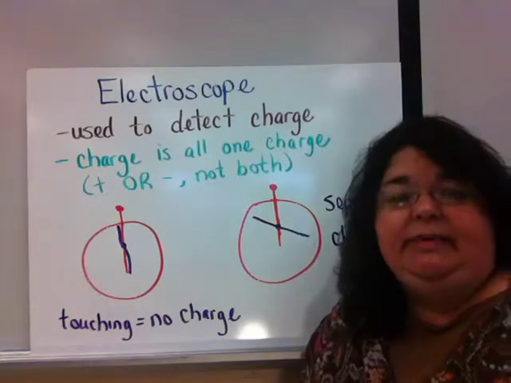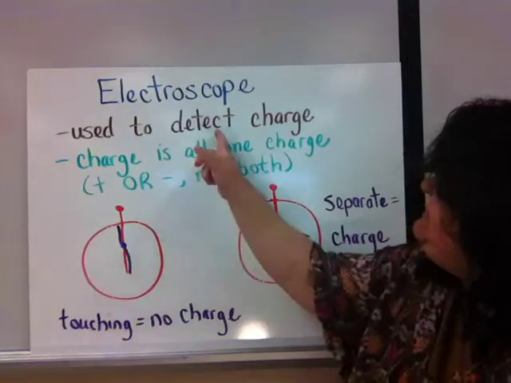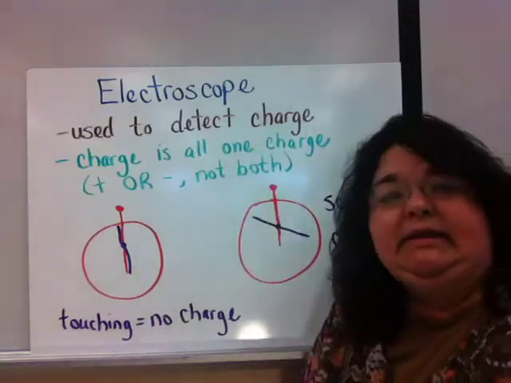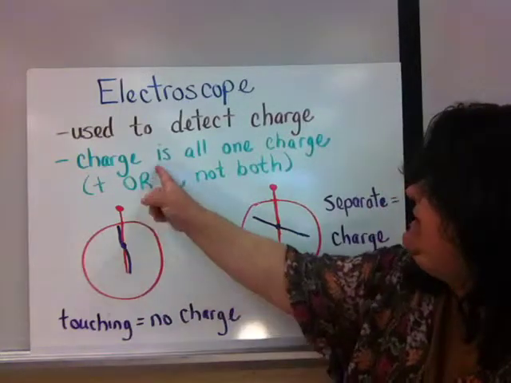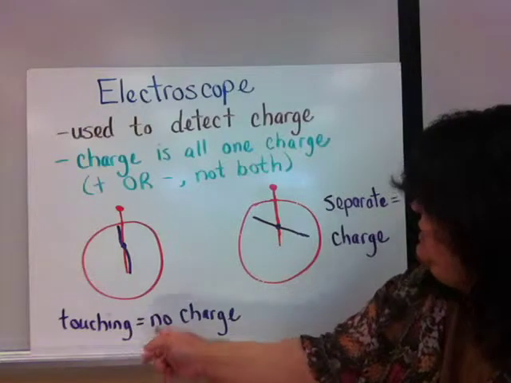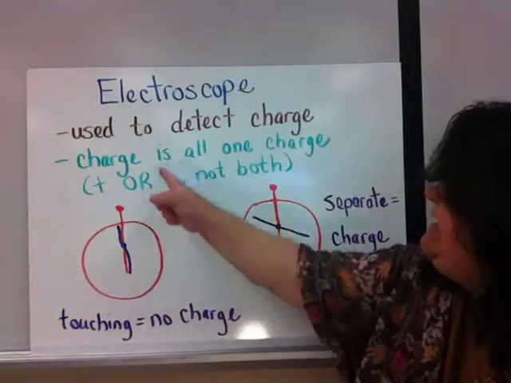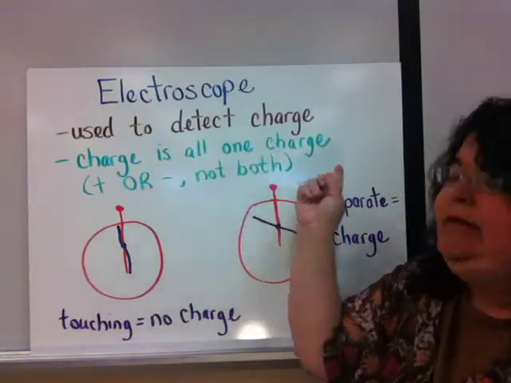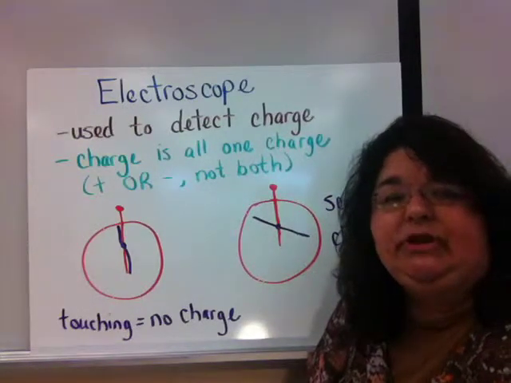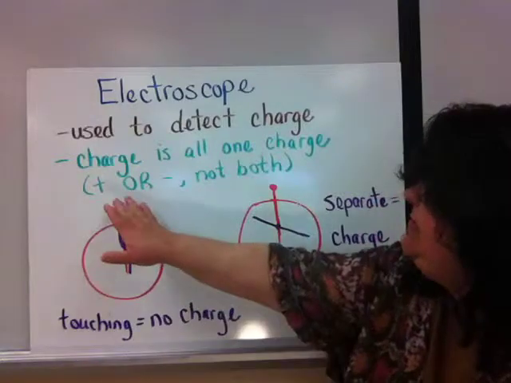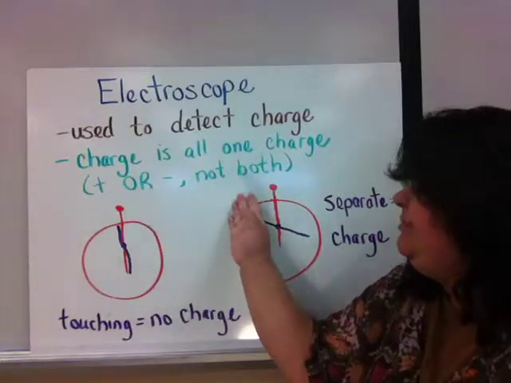An electroscope is a device that we use to detect charge. Now, an electroscope does not tell us positive or negative. It just simply tells us either it's charged or it's not charged. Charge will all be the same charge, so I can't have positive and negative on the electroscope at the same time. It's either going to be positive or negative, never both.